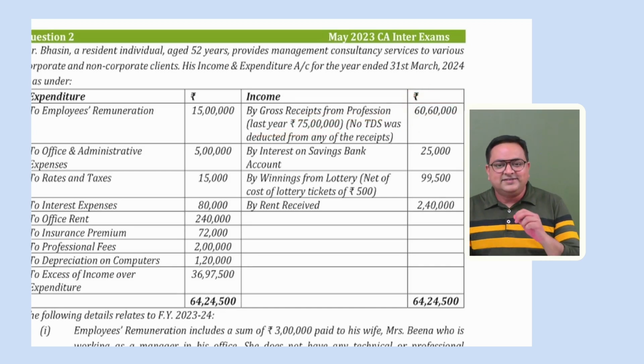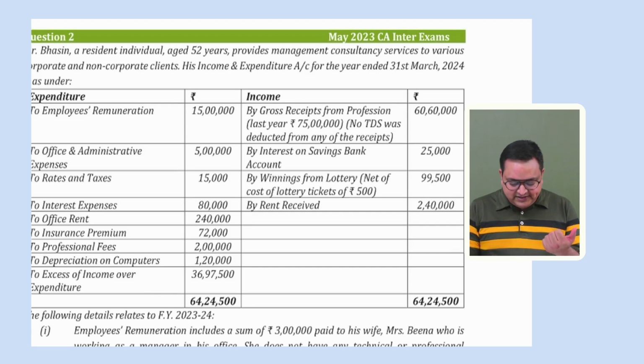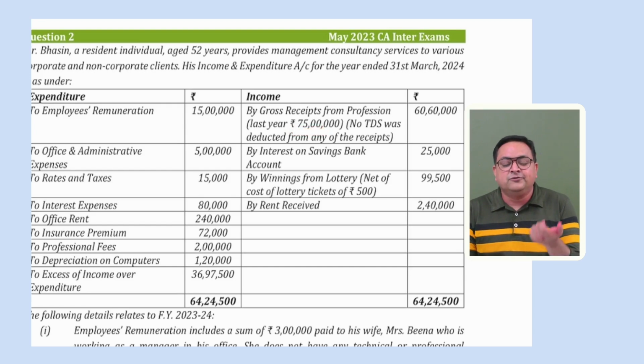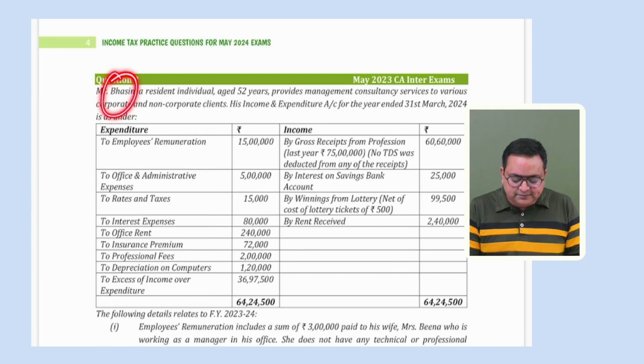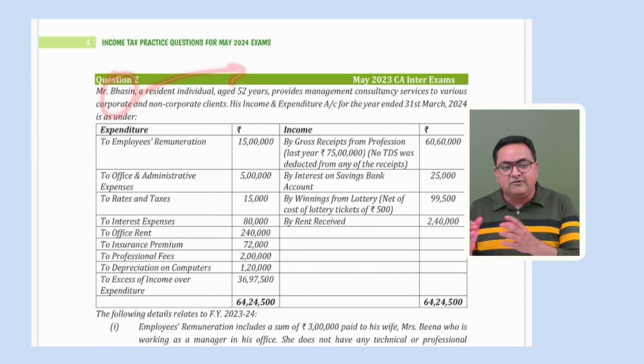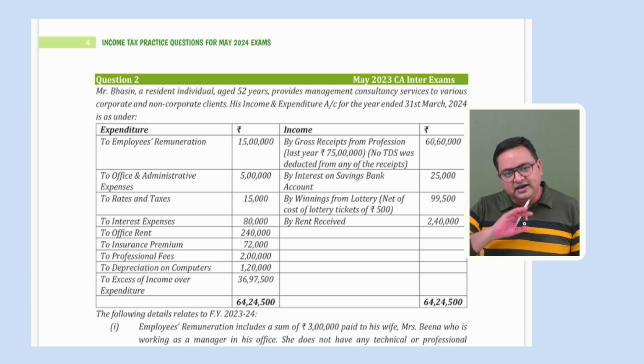Why have they given us the gross receipts of last year? To tell us that because this person is running his own profession, if your turnover, your gross receipts, is more than 50 lakh of the last year, you are eligible to deduct TDS. So Mr. Basin, if he's making any payment to someone on which TDS provisions are applicable, is eligible.